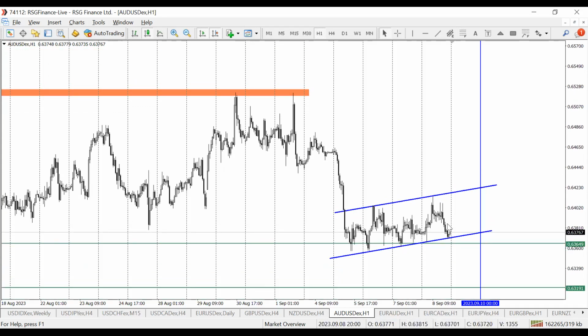Once we begin to see price break away from this channel, next key targets will be the 0.6319 level. This is another high priority trade for me. I really like this setup. Either we wait for price to make it to the upper boundary, which will give us a fantastic level to short again, somewhere around here. But if we see an instant break away from this channel, then we can go in and our next key level will be the 0.6319 level.